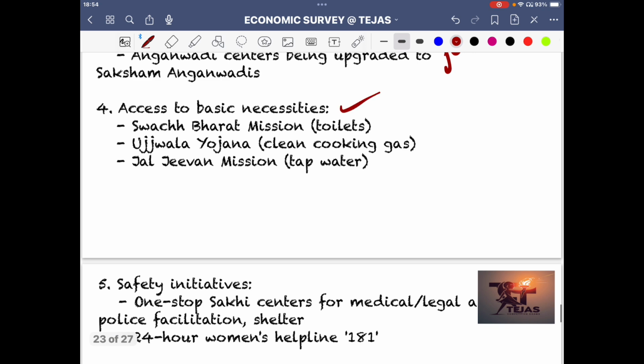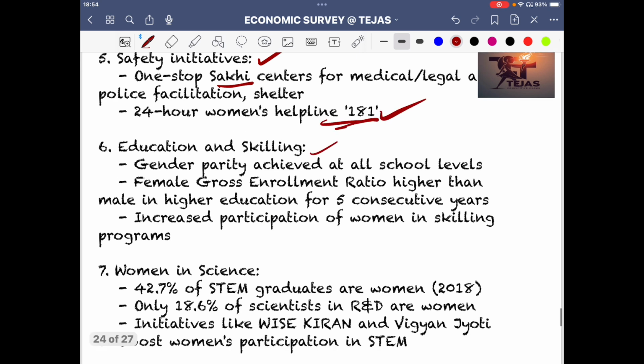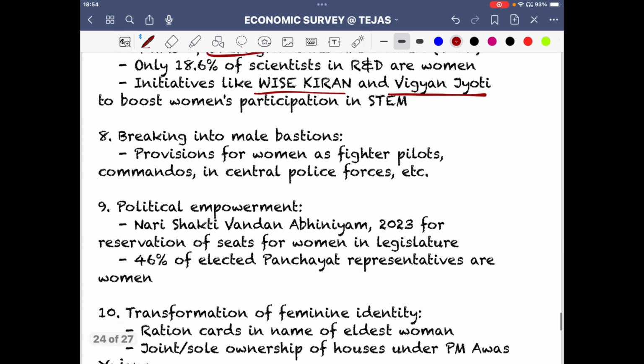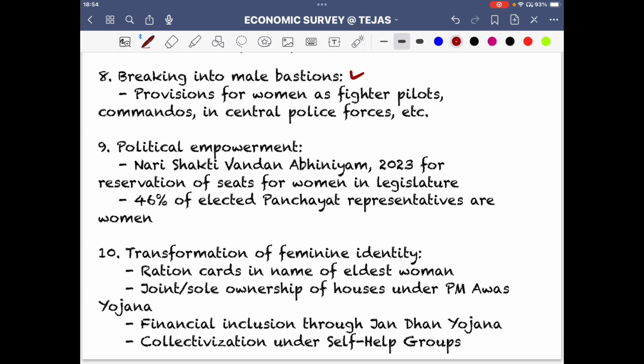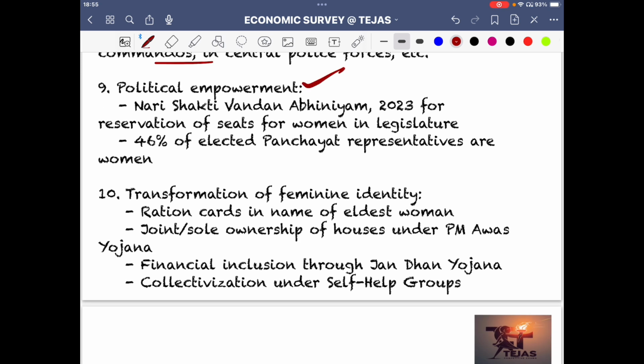So these things, access to basic necessities, safety initiatives. Sakhi centers for medical, legal and police facilitation, and the women helpline number 181. Education and skilling, women in science, the STEM fields. There is an increase, and initiatives like Vigyan Kiran and Vigyan Jyoti boost women's participation, breaking into male bastions. Fields which were earlier considered masculine and not feminine enough, but now women are entering them: fighter pilots, commandos, and the Central Police Force.